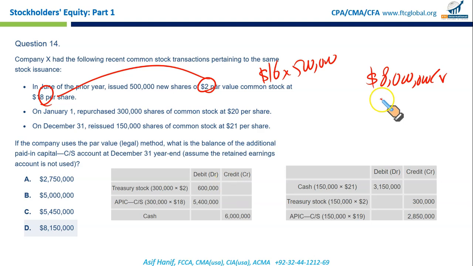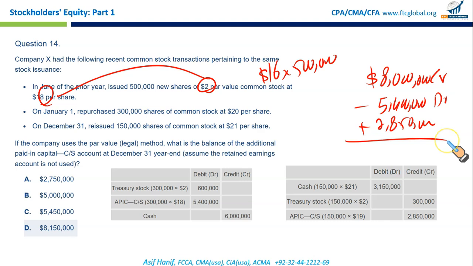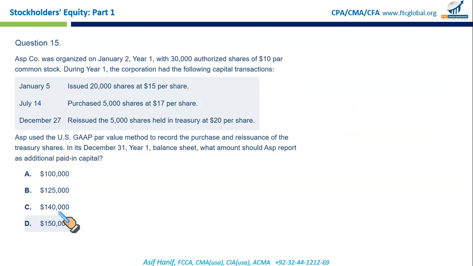Then this is the debit, 5.4 million, clearly it will be a reduction, negative, and then again credit with 2.85 million. So what you get at the end, 8 million less 5.4 million plus 2.85 million, is 5.45 million, and that perfectly matches with your option C.